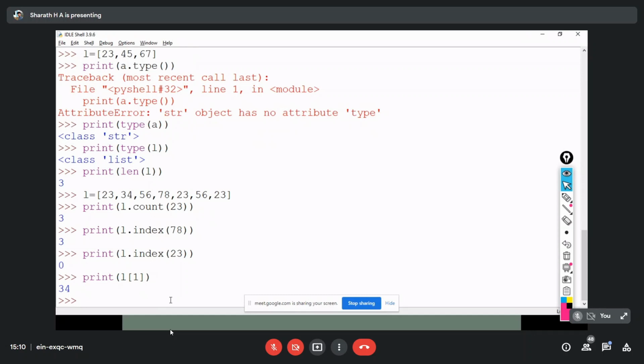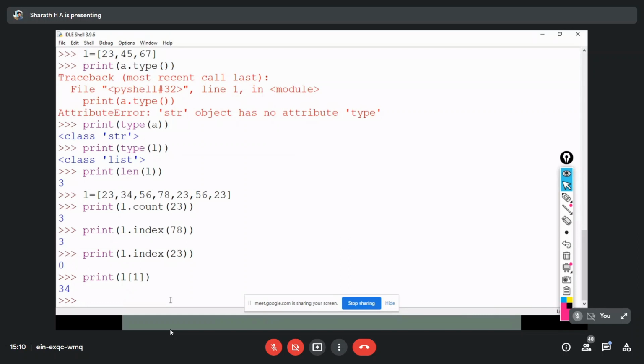Like an array, we can use a list also, because all the values within the list are associated with an index. Just as you handle a string as an array of characters, here we can handle this list as an array of objects. There it is an array of characters, here it is an array of objects. An object might be anything: an integer, a character, a string, whatever it may be.